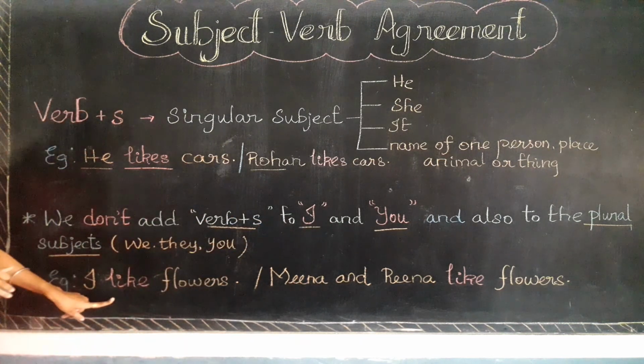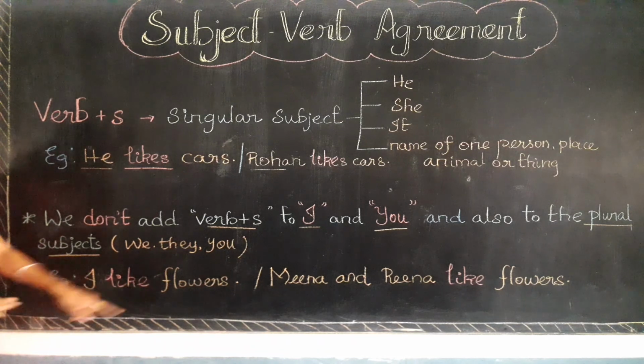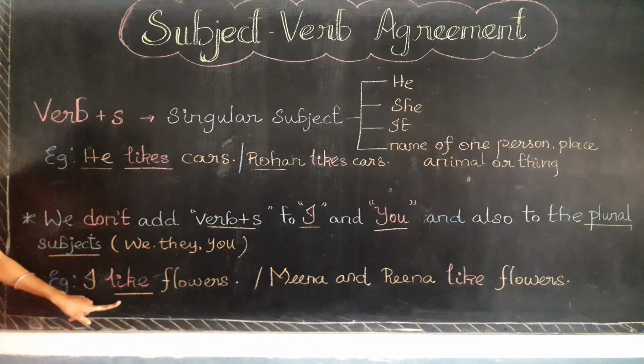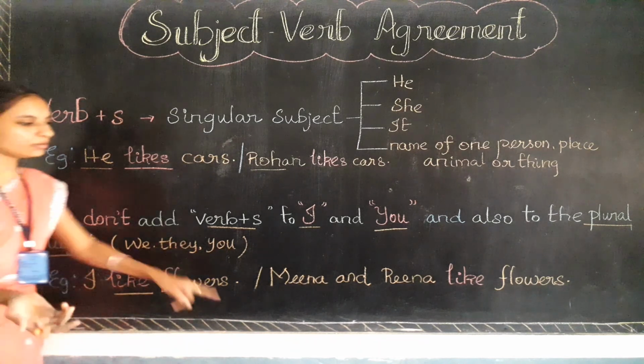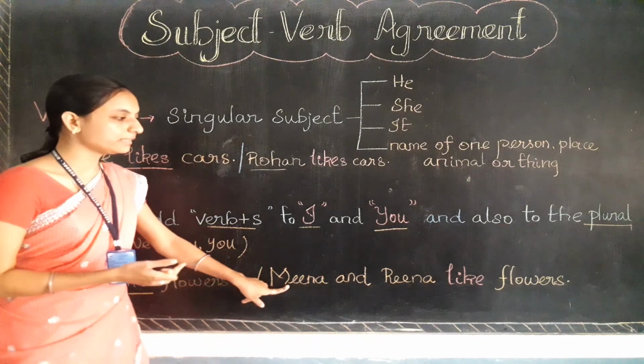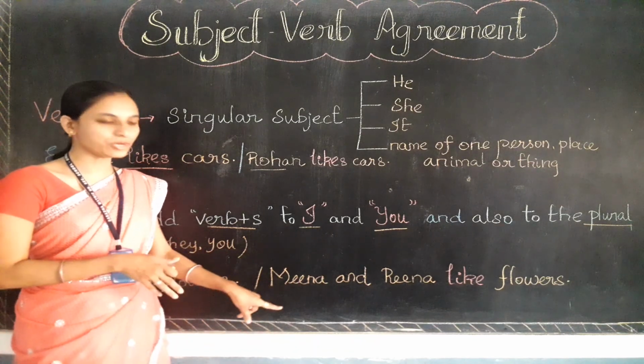So here only this verb comes without 's'. I like flowers. Like is the verb. It is the base form verb only, right?